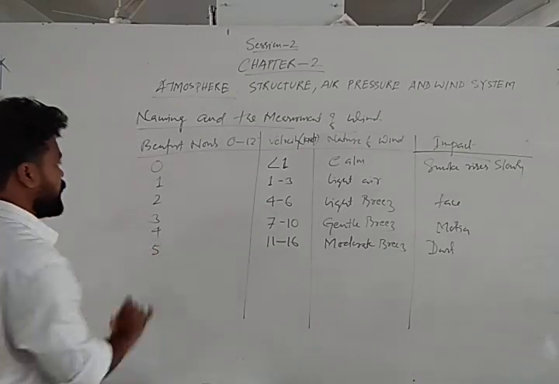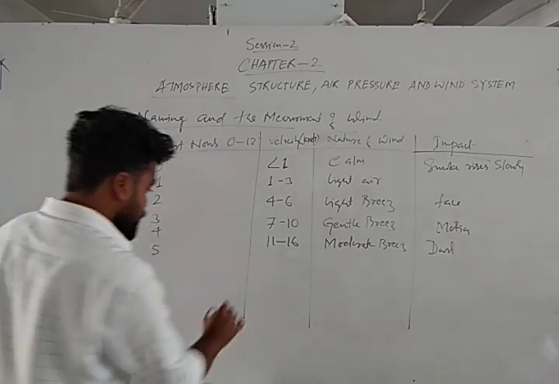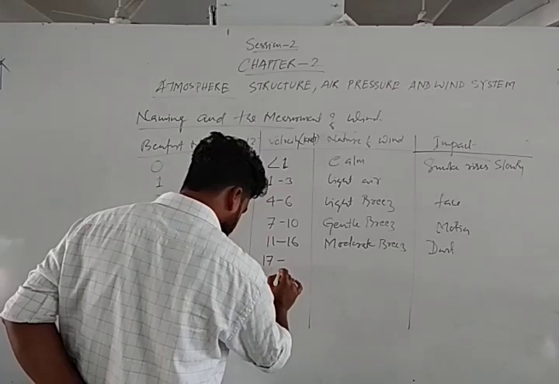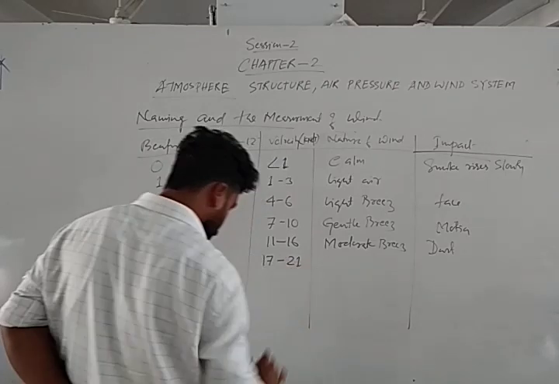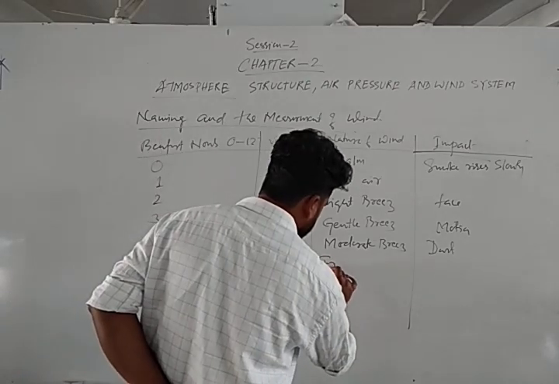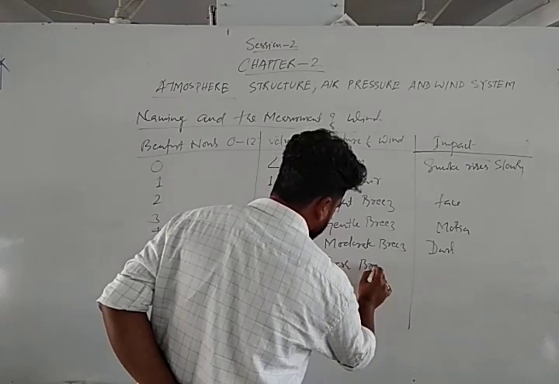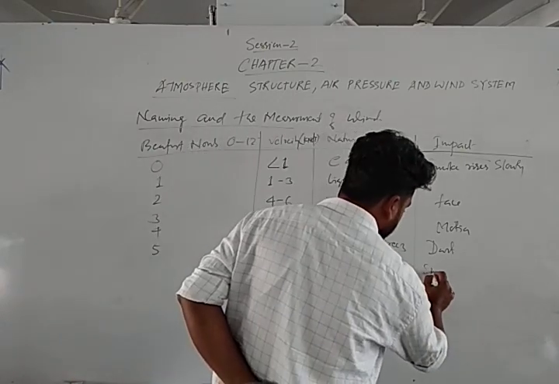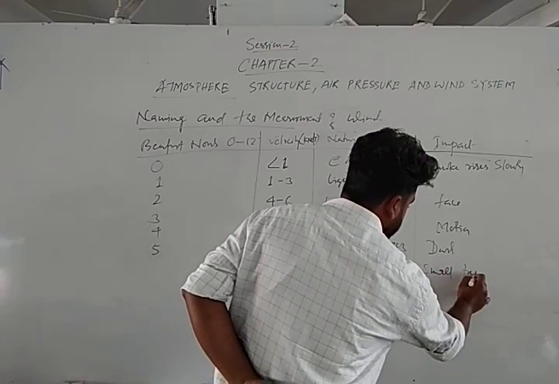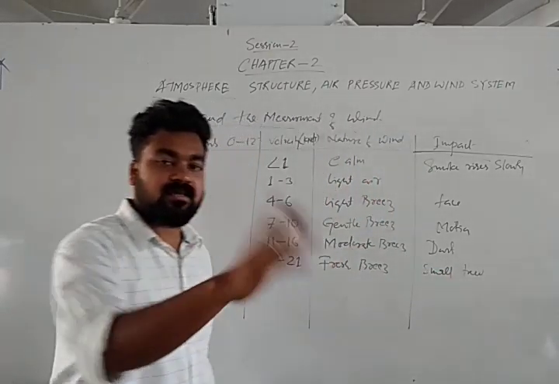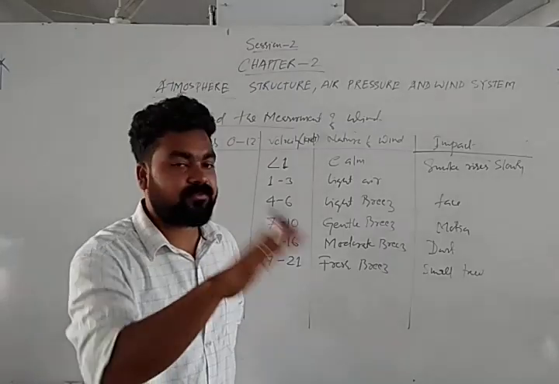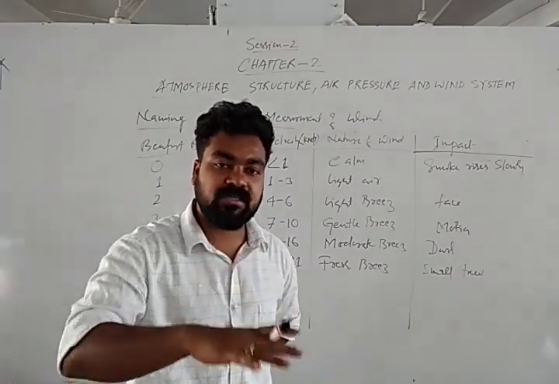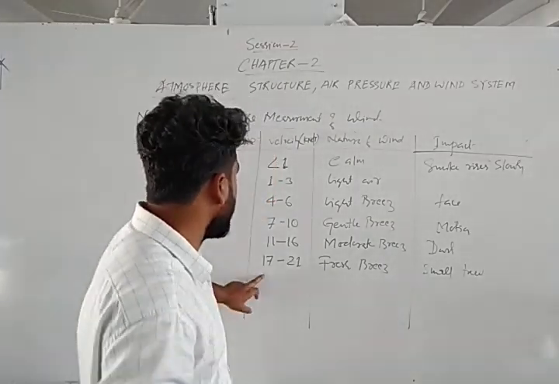Next is Beaufort number 5. That is 17 to 21. That is fresh breeze. So small tree branches sometimes start shaking. So from that small tree branches, we can come to know this velocity is 17 to 21.